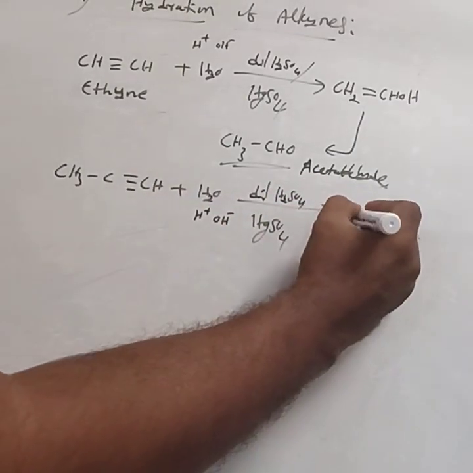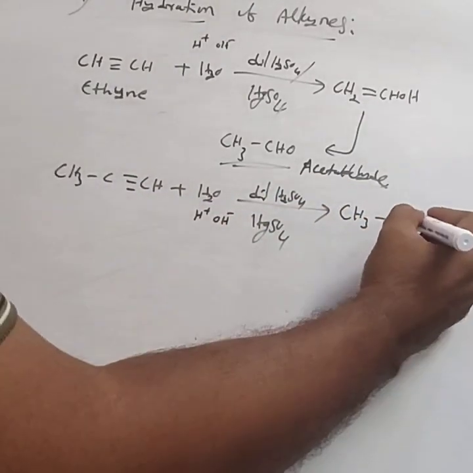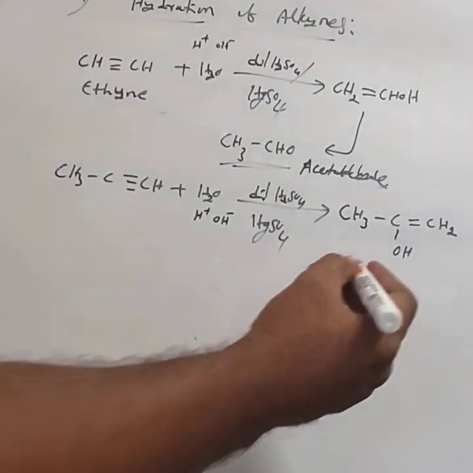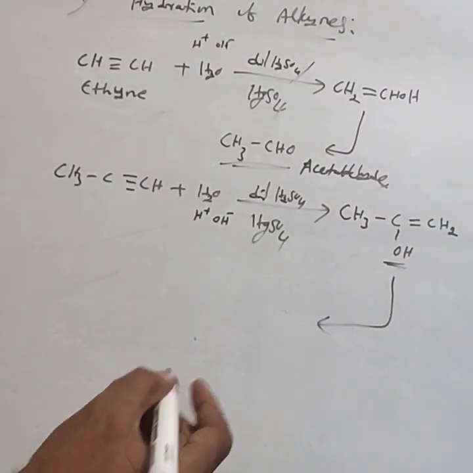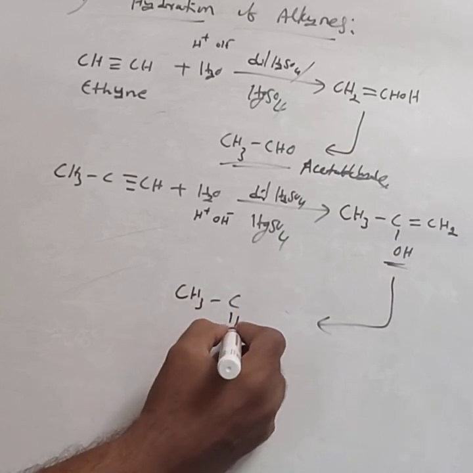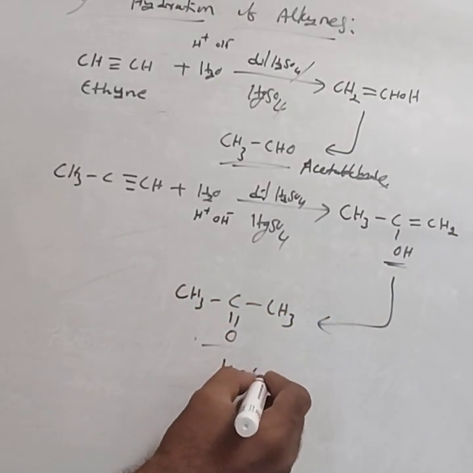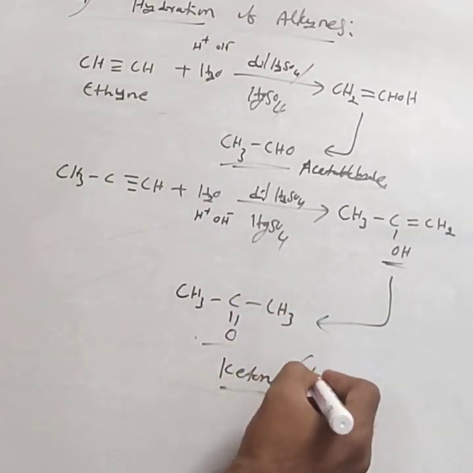Then this is the intermediate, CH3C with OH, double bond, CH2. This intermediate rearranges to form CH3COCH3, that is ketone. Ketone is formed. This compound is acetone.